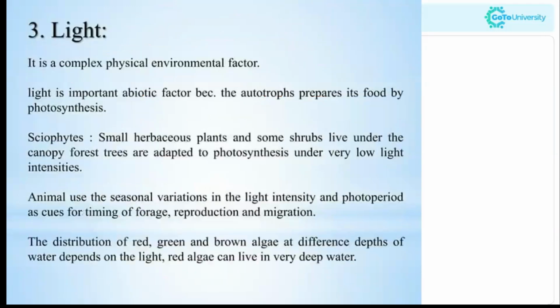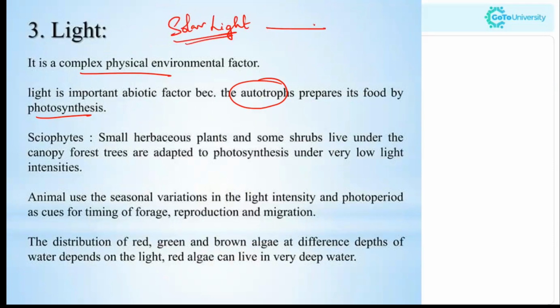Now, the third factor is light. Light is a complex physical environmental factor. Light is an important abiotic factor because the autotrophs, that is plants, prepare their food by photosynthesis. All of us depend upon the ultimate source, which is solar light energy from the sun. It is absorbed by the plants, which convert this light energy into chemical energy, that is, organic molecules, for example glucose.